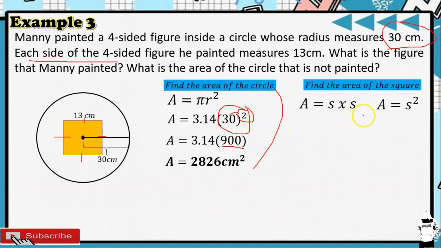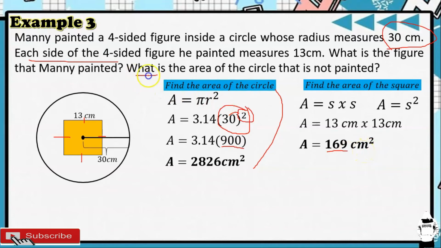Next naman, nakunin natin yung area ng square. So, in getting the area of the square, that is A is equal to S times S, or A is equal to S squared. Ang side ng ating square ay 13. So, lahat ng sides niyan ay 13. So, that is A is equal to 13 times 13. 13 times 13, that is 169. So, ang area ng ating square ay 169 square centimeters.